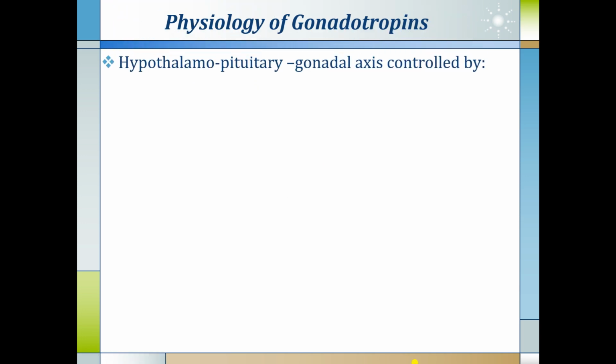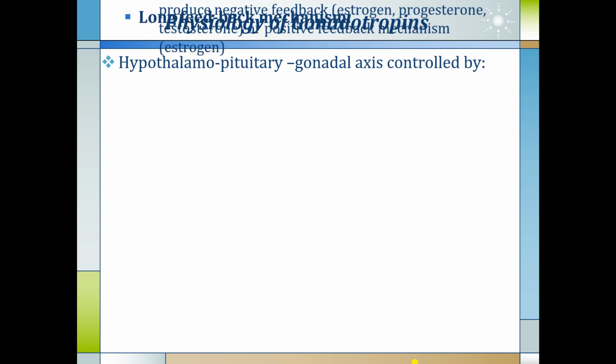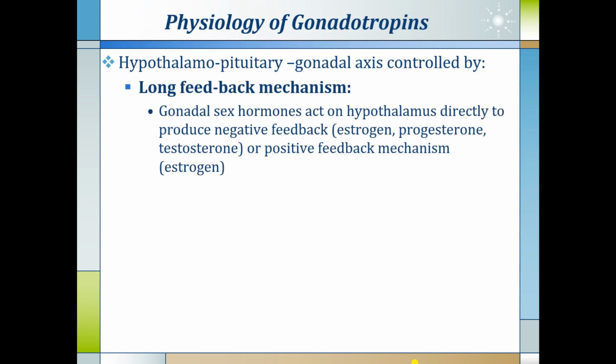So if we see the physiology of gonadotropin, there is a huge control mechanism lying at the level of the hypothalamo-pituitary gonadal axis, which is controlled by the long feedback mechanism where the gonadal sex hormones act on the hypothalamus directly to produce negative or positive feedback based on the blood concentration of estrogen, progesterone or testosterone, as discussed in the earlier slide.